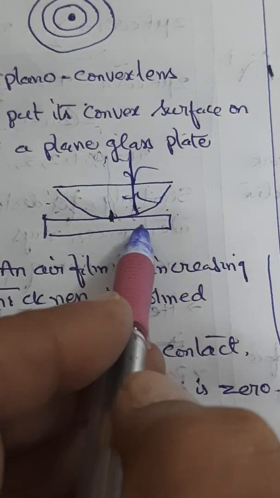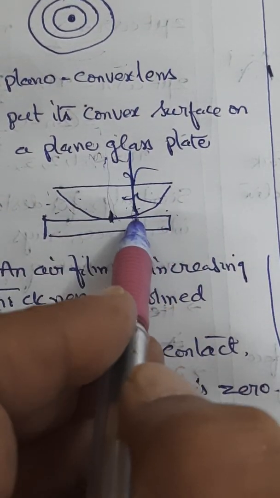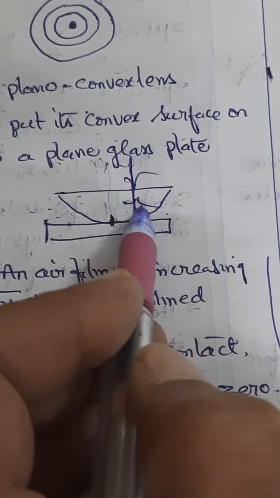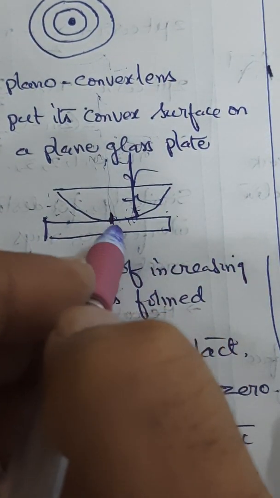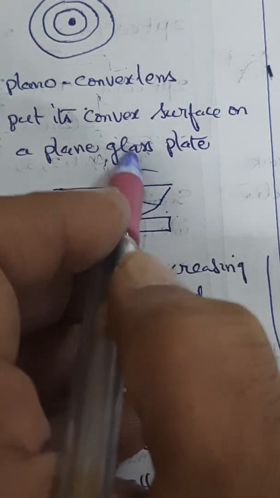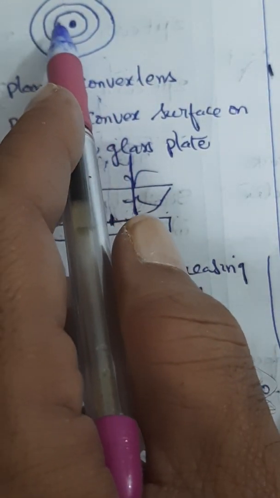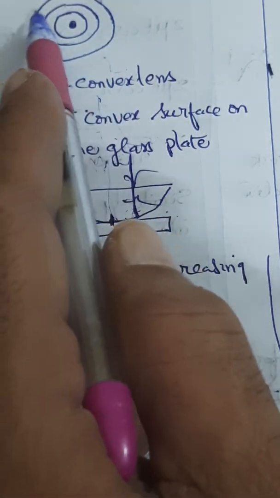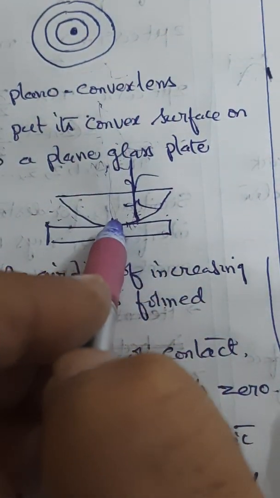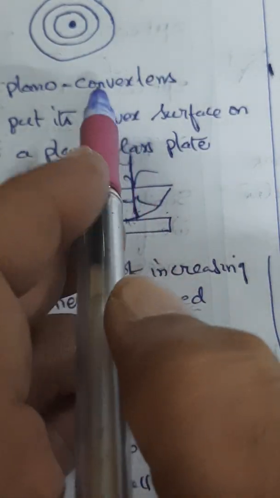The light falls normally on this surface, normal means perpendicular, and you view it back through reflection. From the top, you will find concentric circles like this. So when monochromatic light is allowed to fall normally and the film is viewed in the reflected light, you will find alternate dark and bright fringes which are concentric around the point of contact between the lens and the glass plate.